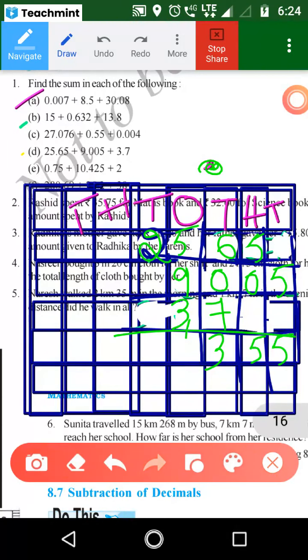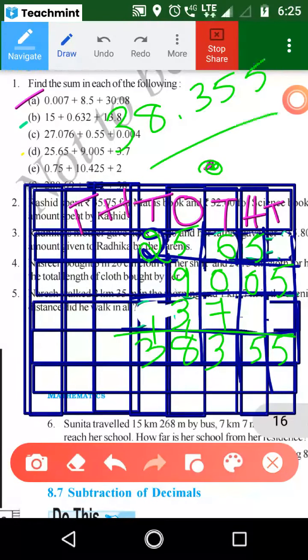9 plus 4 is 13. 13 plus 5, 18. Good. 2 plus 1 is 3. What is the answer? 38.355. This is the answer. Understood? Ma'am, I got the correct answer. Good.